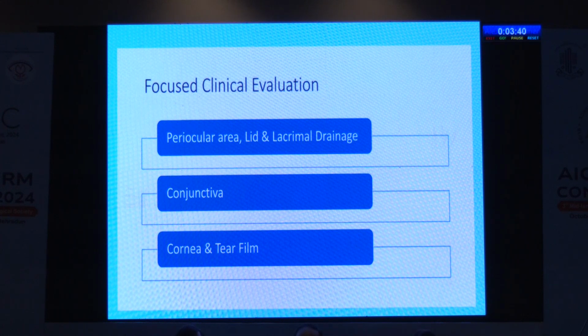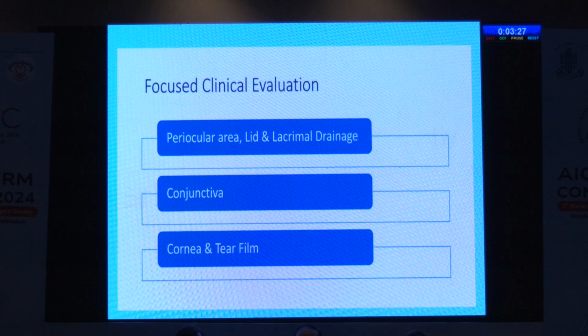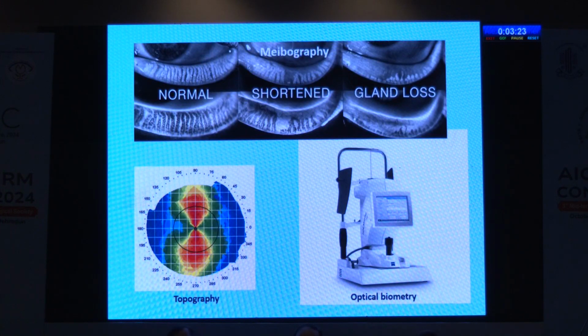So focused clinical evaluation means first we have to see the periocular area, lid and lacrimal drainage. If there is any lid abnormality like blepharitis or any ulcerative lesion, or lacrimal problem, suppose epiphora or dry eye, and conjunctiva, means lid-parallel conjunctival folds, that will give rise to problems. Then cornea and tear film.